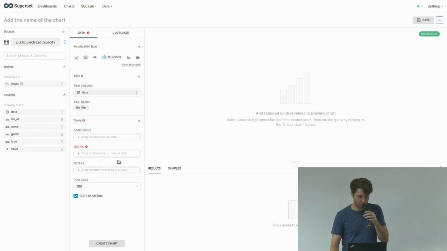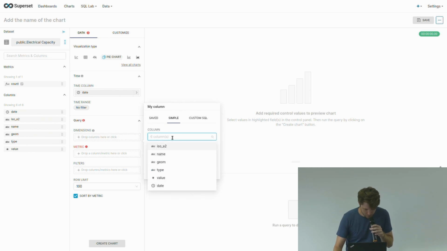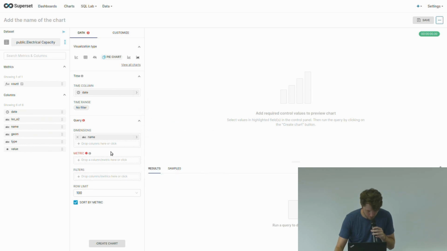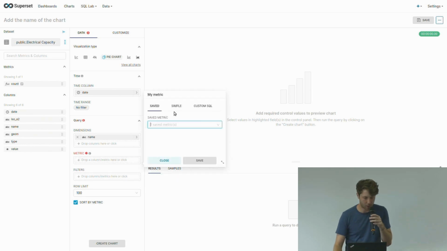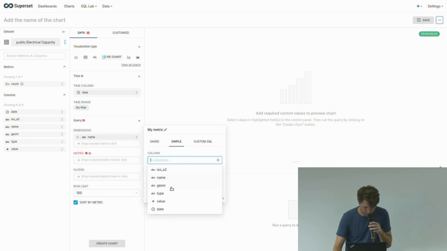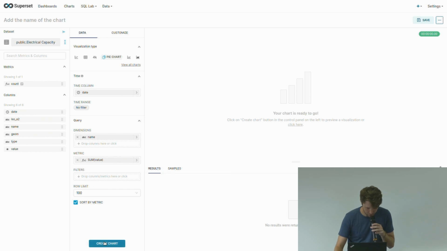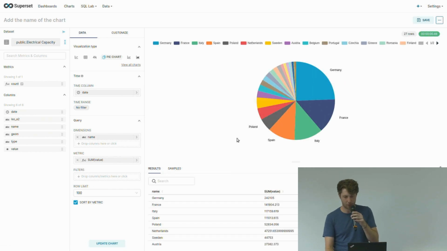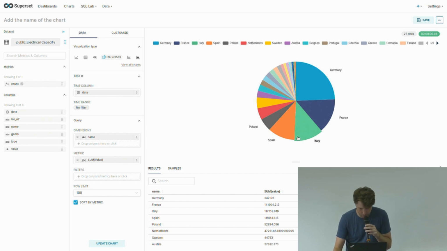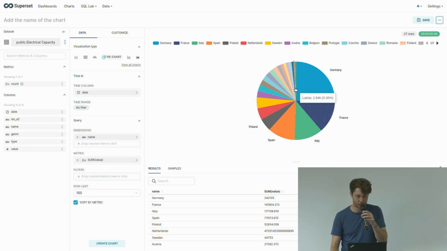I get an overview of different options. So I want to group this information by name. And the metric, the thing I actually want to show, is the sum of the value column of my data set. And then I create a chart, and it gives me an overview of how this chart looks. And now I can see which country has the different electrical capacities.